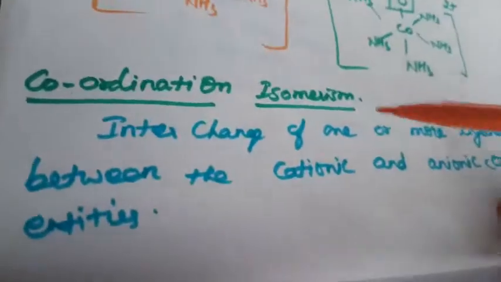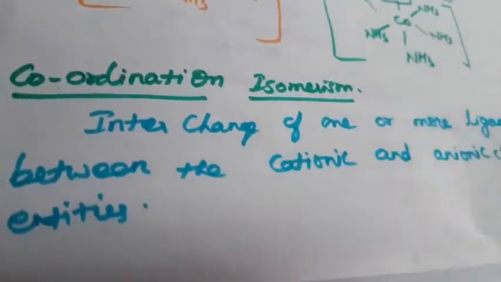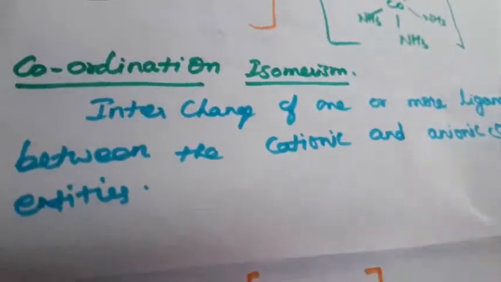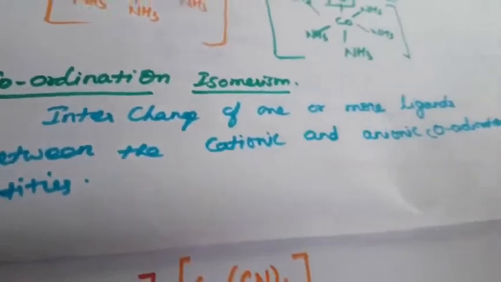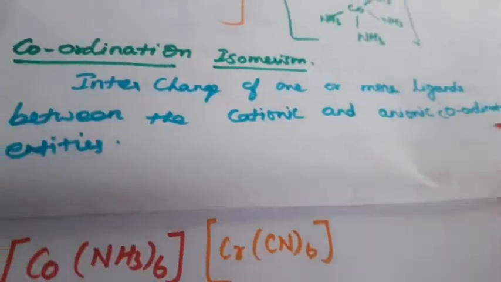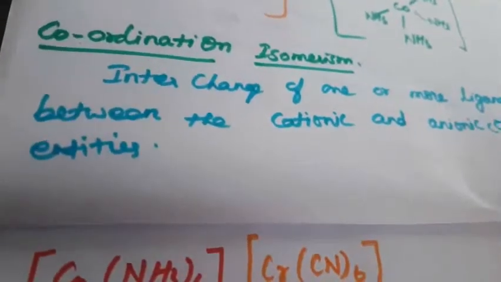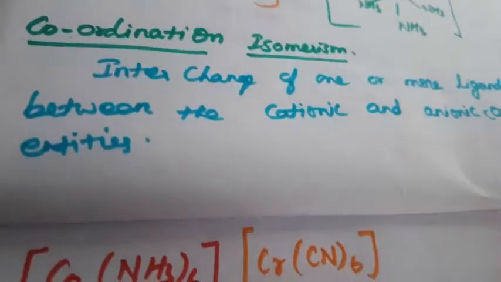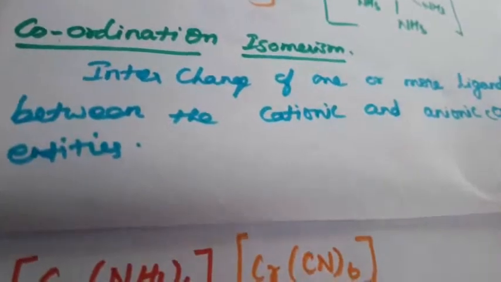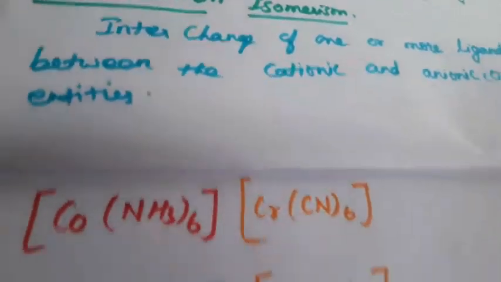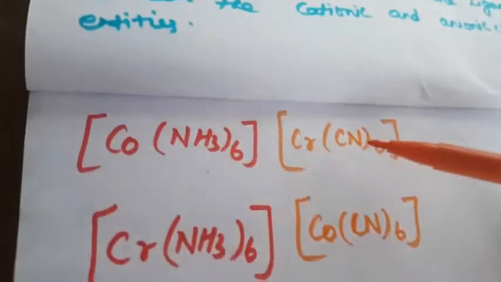Okay, so next one, coordination isomerism. So what is coordination isomerism here? That is the interchange of one or more ligands between the cationic and anionic complex. So that is the interchange of cationic and anionic ligands between the coordination entities. What is the meaning of that? Here the cation and anion.